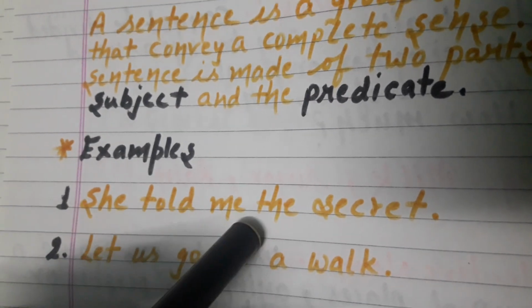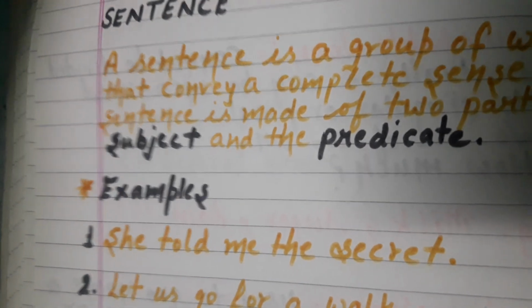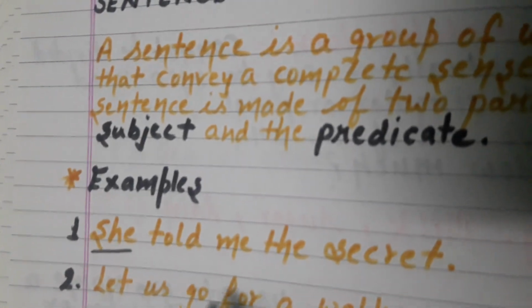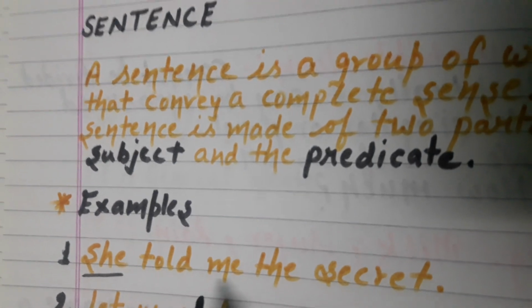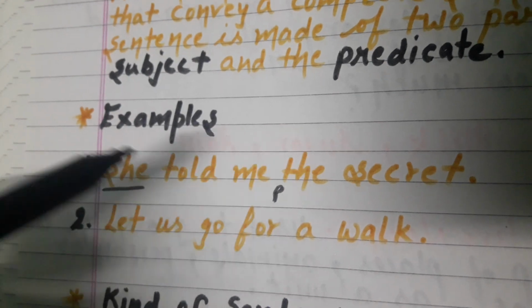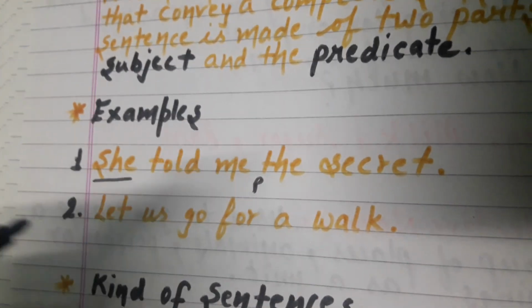She told me the secret. उसने मुझे secret बताया. So what is the subject here? She is the subject. Told me the secret is the predicate. The rest of the sentence is the predicate. She is the subject because here we are talking about she. उसके बारे में बात कर रहे हैं. So she is our subject here. Told me the secret is the predicate, the second part of the sentence.